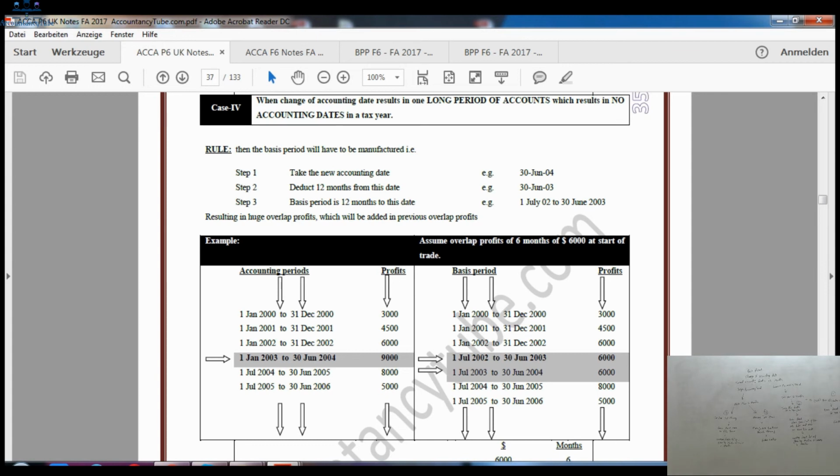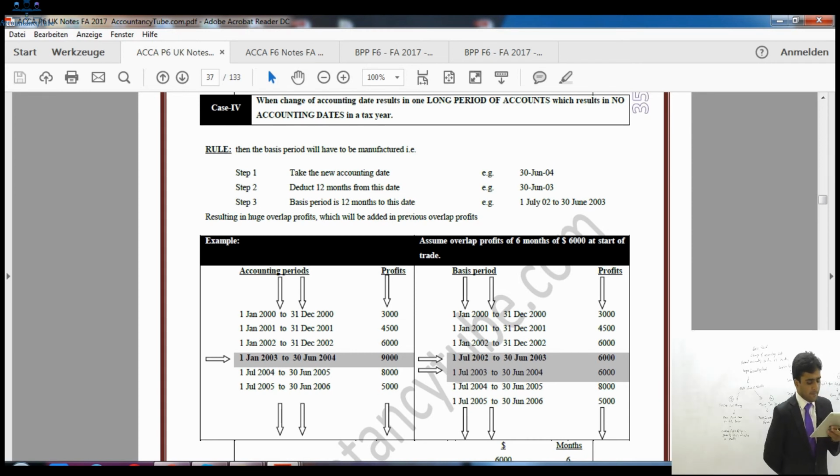Now, it says that resulting in a huge overlap profits, which will be added in the previous overlap profits. So in this tax year, in the basis period, if you see, we have taxed £6,000 twice. So £6,000 for the basis period ending on 30th of June 2003, and then £6,000 again on the 30th of June 2004. Right?